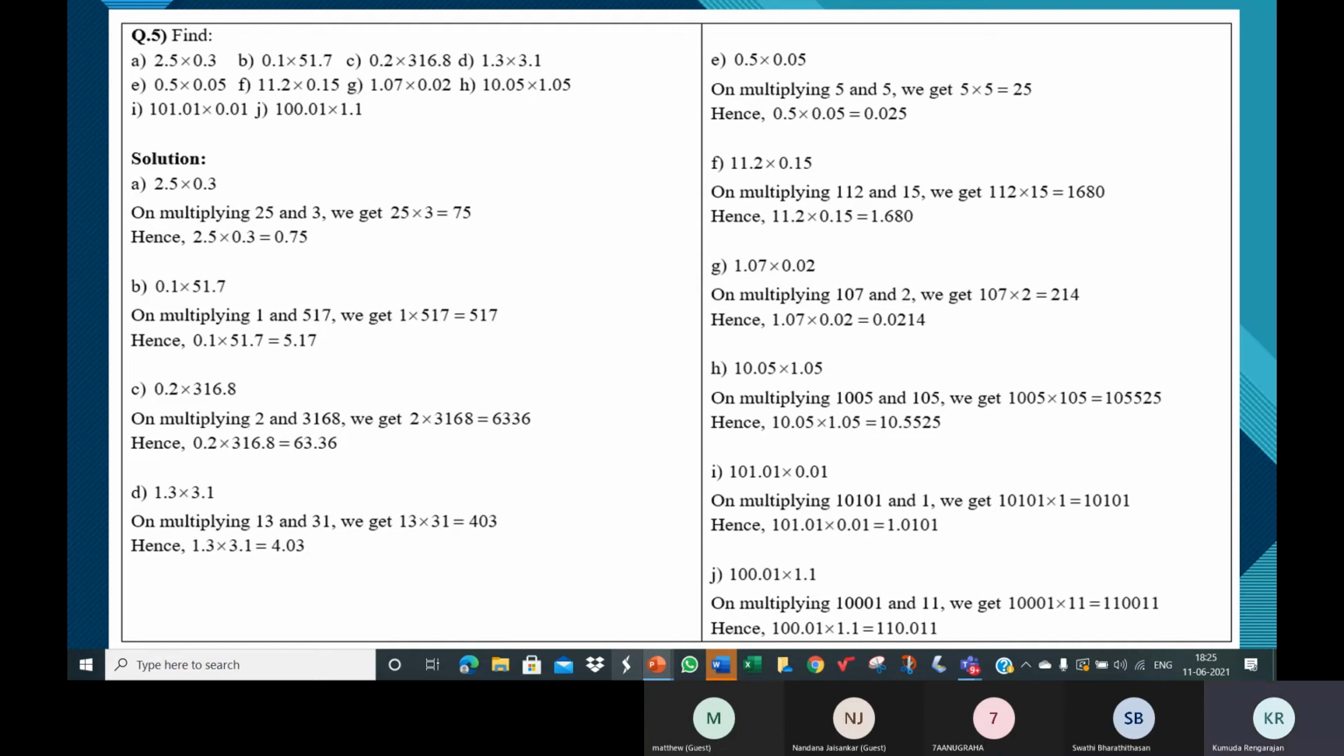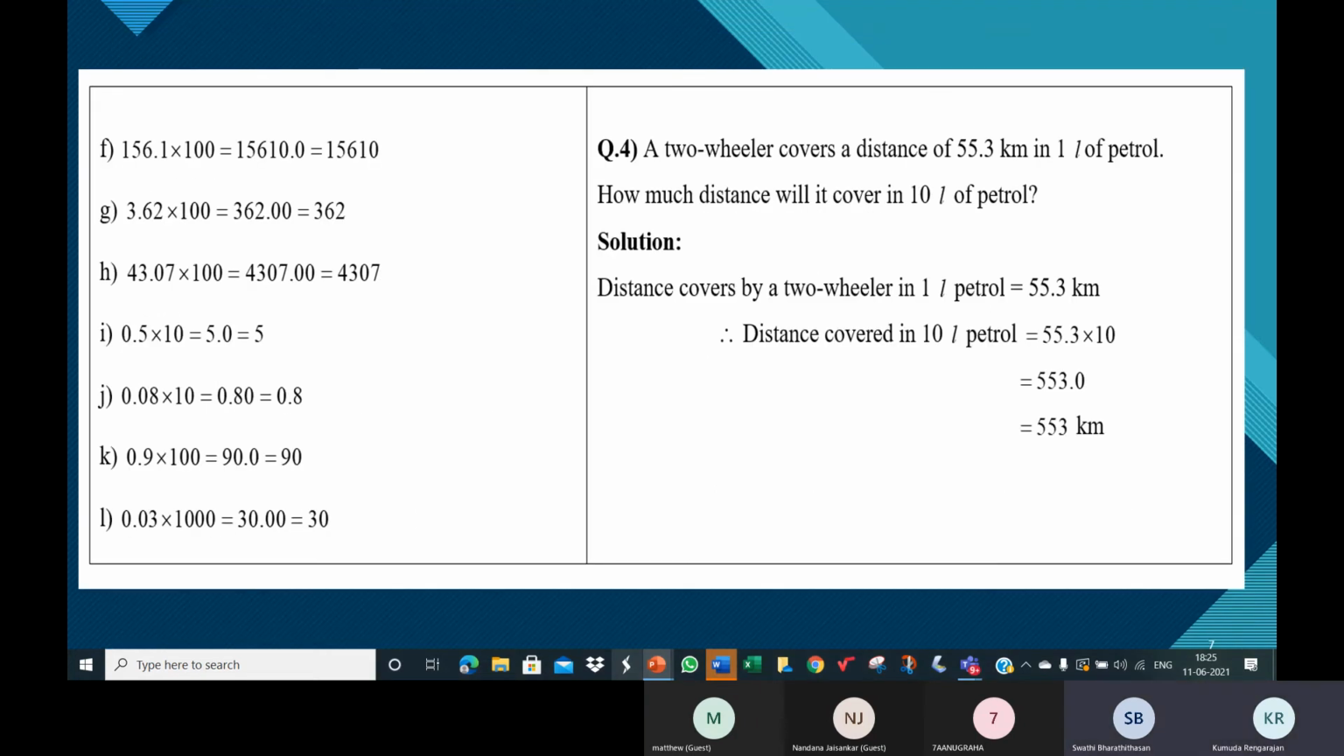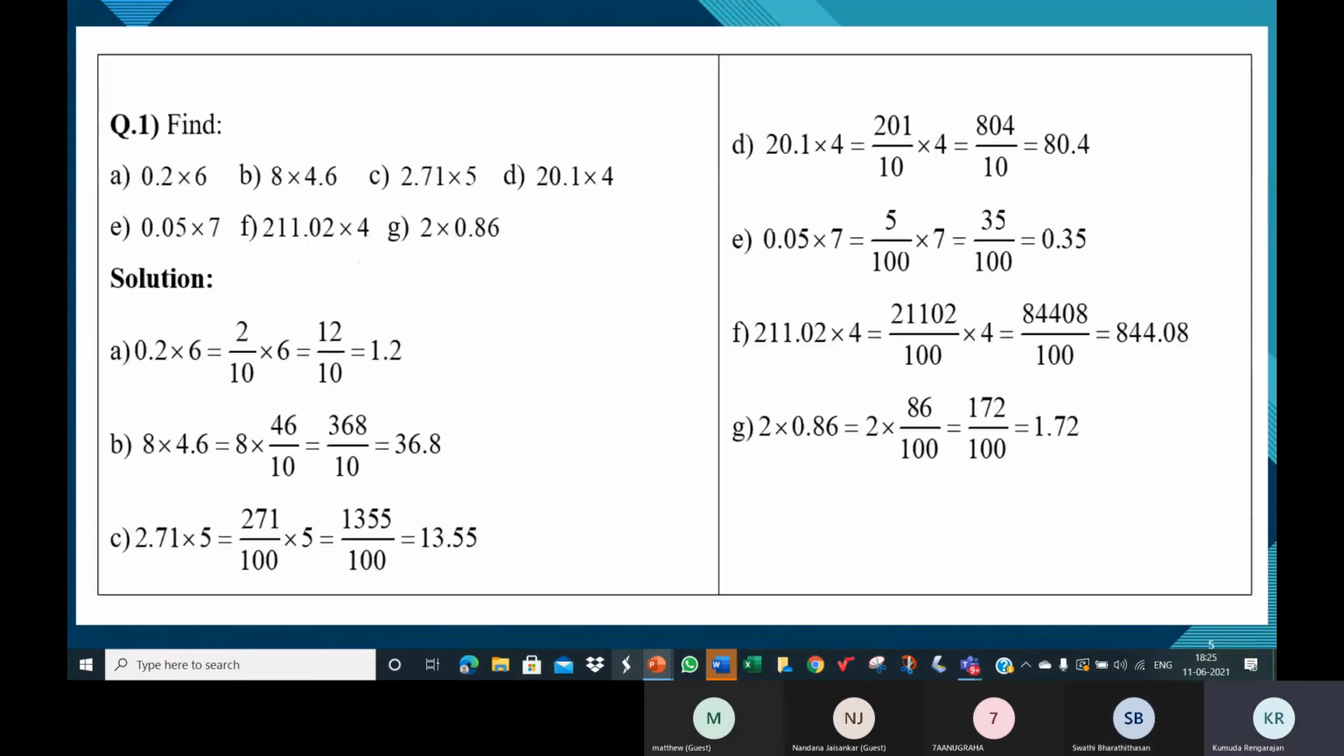Is that understood, children? Yes, ma'am, understood. Yeah, please take a screenshot of all this, complete all this. I'm showing you the questions from the beginning. So this is one type.